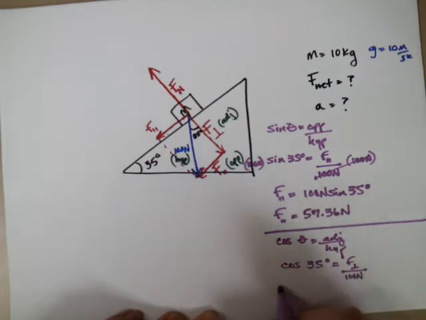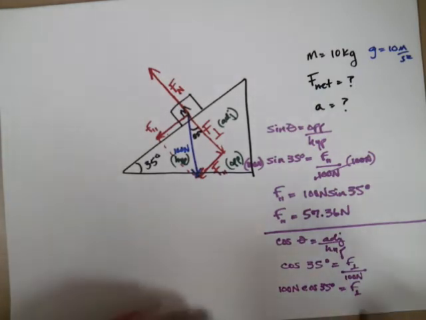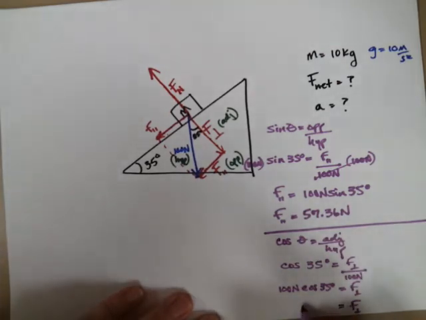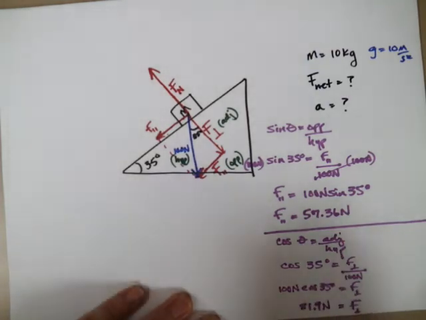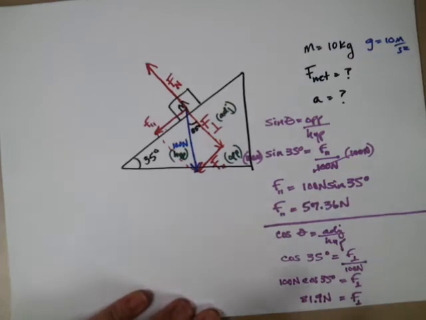So move that to the side. 100 newtons times cosine 35 equals perpendicular force. So this is equal to 81.9 newtons.